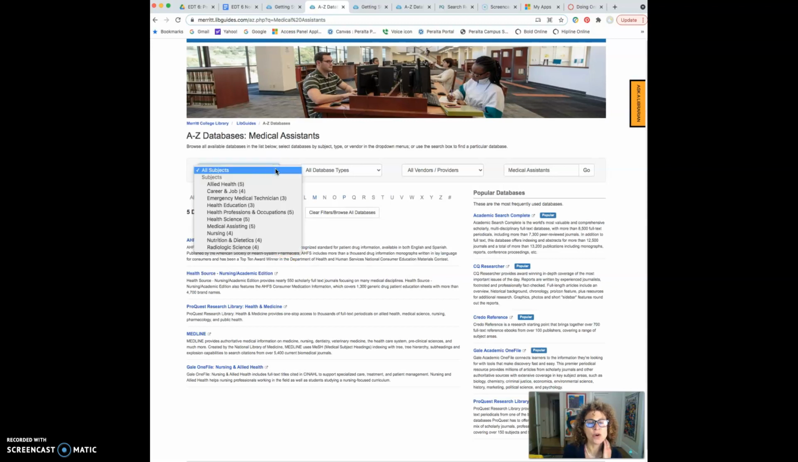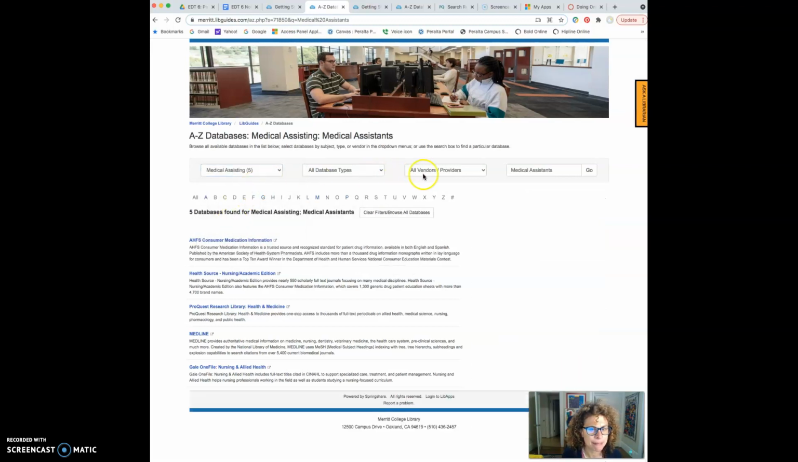We get into databases, which have many articles, thousands of articles on many subjects. So first, we'll go to medical assisting, okay? And we can go to all databases, all vendors, and I'm just going to hit go. And these are the sources that come up. These are the big databases. I'm going to click this one.